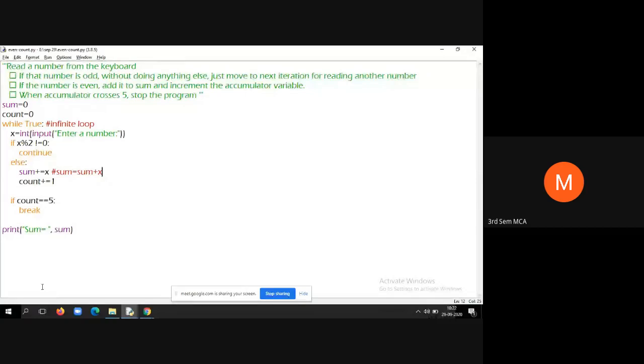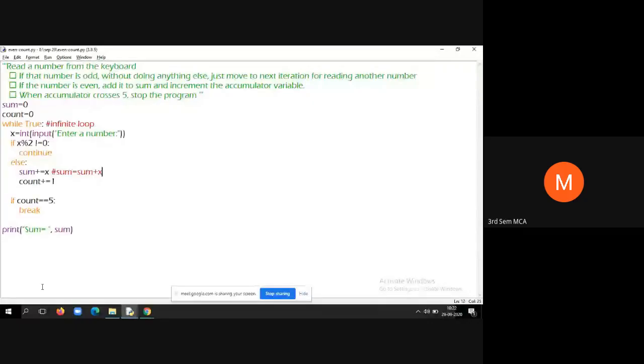The only thing is the way you implement the logic, that is very important. That is the actual basics, so we should be strong at implementing the basics. That's why today I am showing you how to deal with loops in Python, infinite loops, entry control loops, exit control loops, and so on.